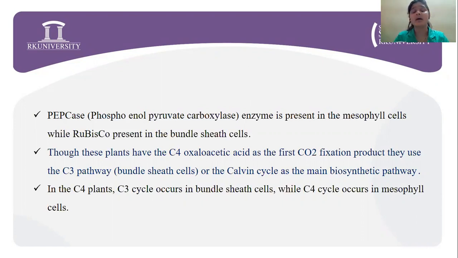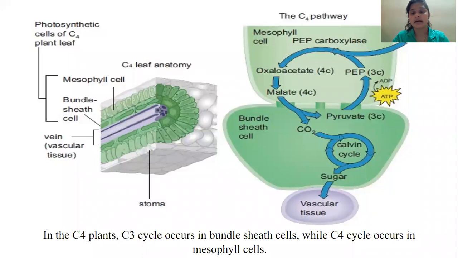That means here the reaction takes place in mesophyll cells and bundle sheath cells. In the mesophyll cells, the PEPcase enzyme is present, which converts carbon dioxide into certain products which enter the bundle sheath, where they get converted again to carbon dioxide, and then the entire process of the C3 cycle takes place in the bundle sheath. Now, in C4 plants, the C3 cycle occurs in the bundle sheath while the C4 cycle occurs in the mesophyll cells. Now, to explain the entire process, as you can see over here,